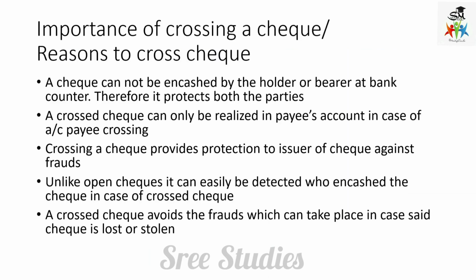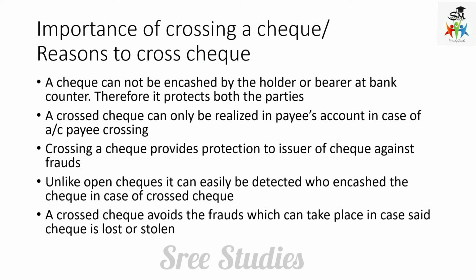The importance of crossing a check: why do we have to cross the check? These are the reasons. A check cannot be encashed by the holder or bearer at the bank counter, so it protects both the parties. Anyone cannot just take it and encash it. It should be payable only in the account, so it is very safe for both parties. Then a crossed check can only be realized in the payee's account in case of account payee crossing.